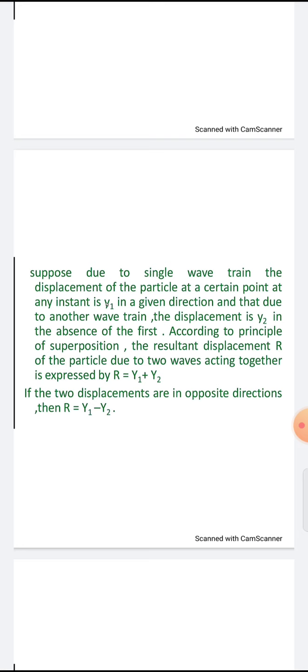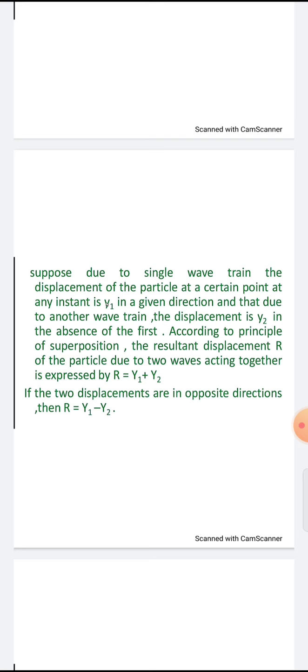The resultant displacement of the two waves together is the superposition. According to the principle of superposition, the displacement of a particle due to two waves acting together is expressed as R equals y1 plus y2.